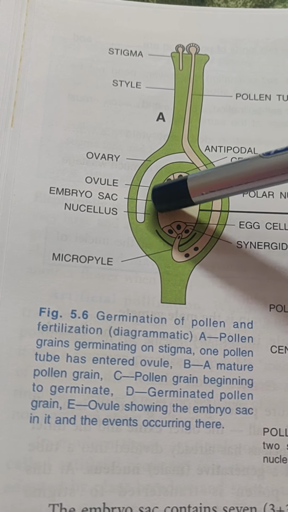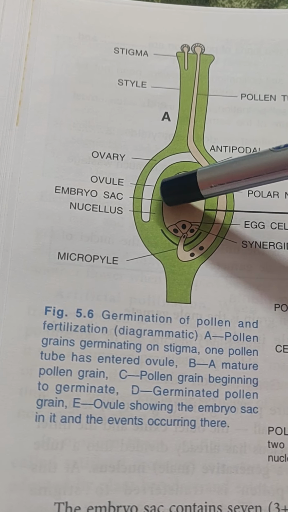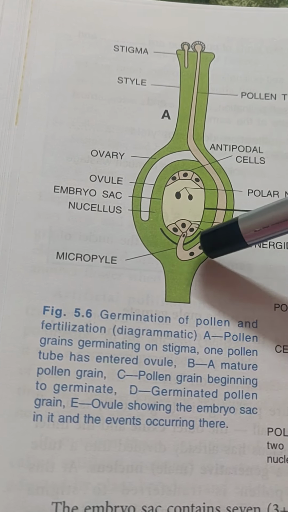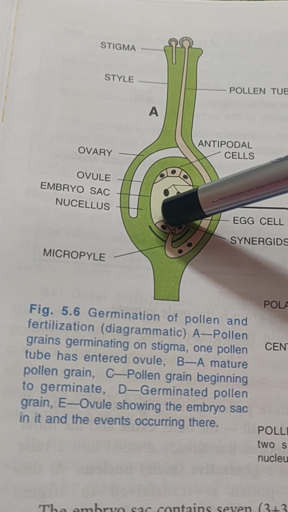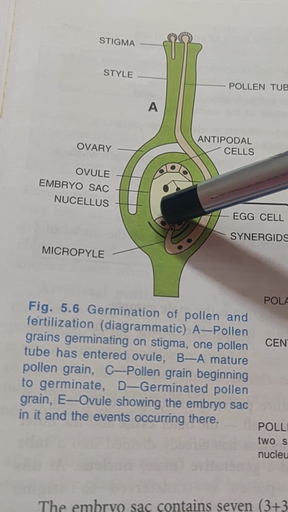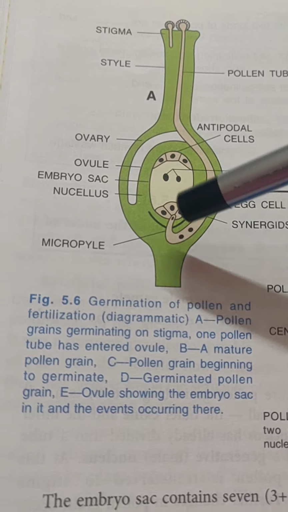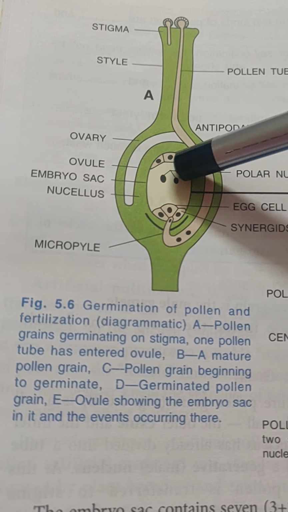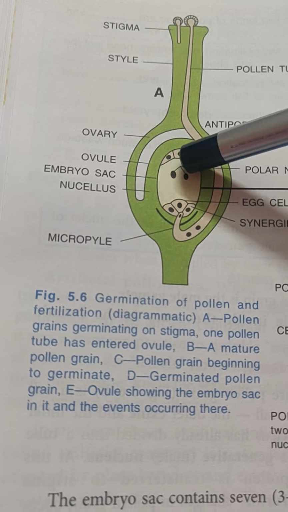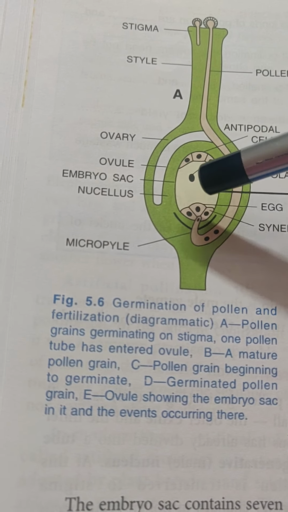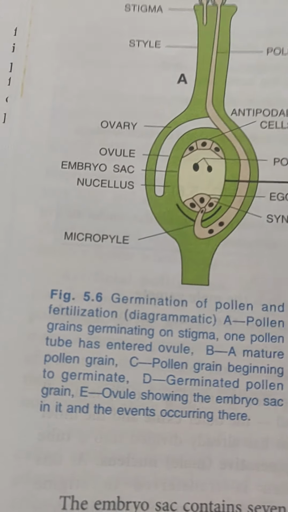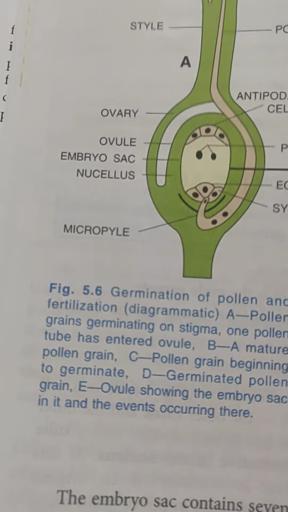So this part, upon fusing with one of the sperm nuclei, forms the endosperm, and the nucleus of the egg cell, upon fusing with another sperm nucleus, forms the zygote. As 2 fusions or 2 fertilizations have taken place, this process of fertilization is known as double fertilization.